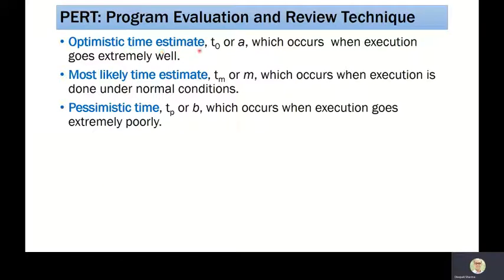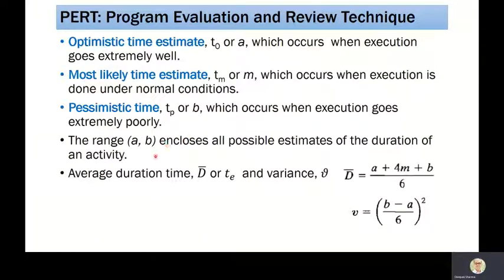First is called the optimistic time estimate. This occurs when all the execution goes extremely well, so there is no delay. Most likely time estimate occurs when execution is done under normal circumstances. And pessimistic time means when the execution goes extremely poorly, so there is always a delay. Using these three times, we are going to find out the range A and B. A is the optimistic time, B is the pessimistic time. This range encloses all possible estimates of the duration of an activity.